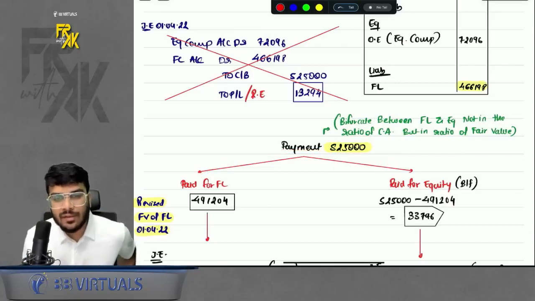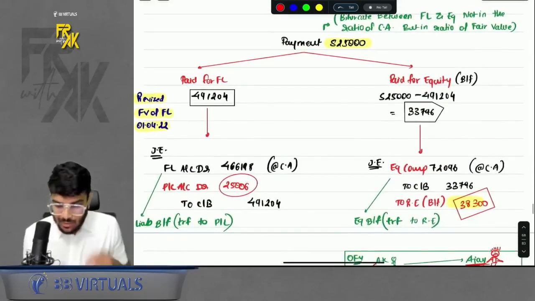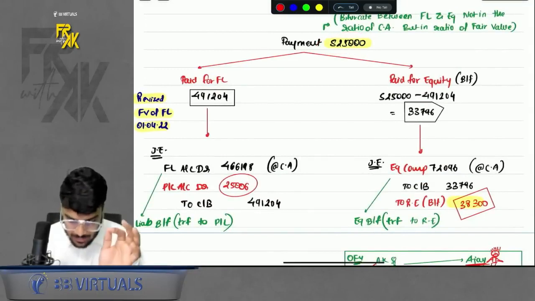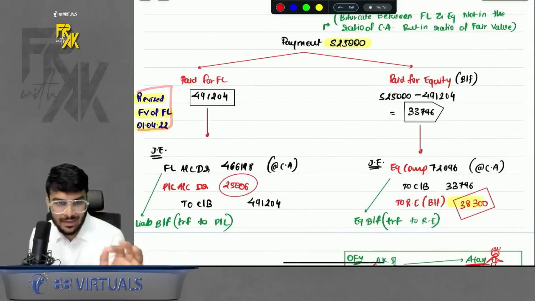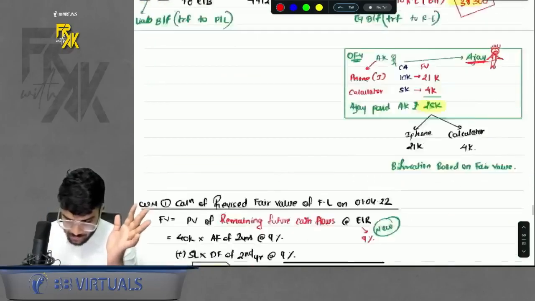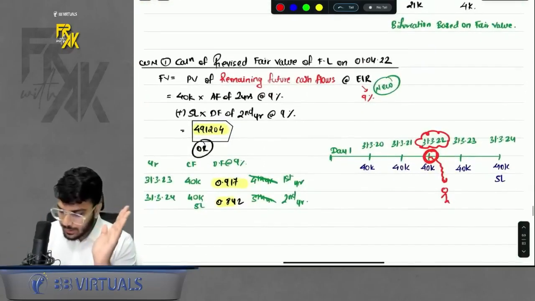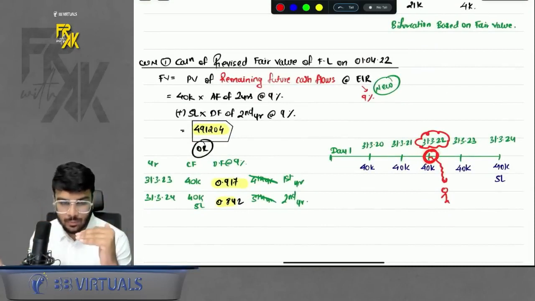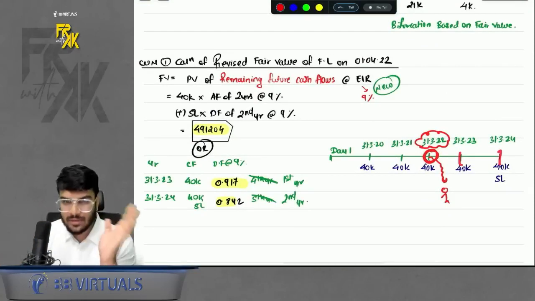But the question is, we don't have the fair value. You will have to compute it. So out of 25,000, just imagine how much did you pay for FL? You will have to calculate the revised fair value of FL. The calculation is given here. It is simple. The day you are standing is 1,422. Just see what are the remaining cash flows. The formula is very simple.